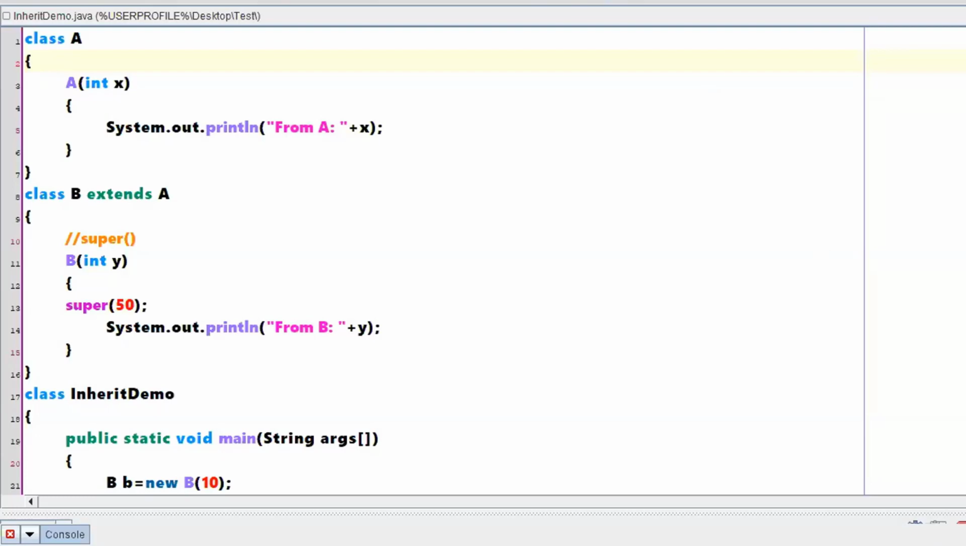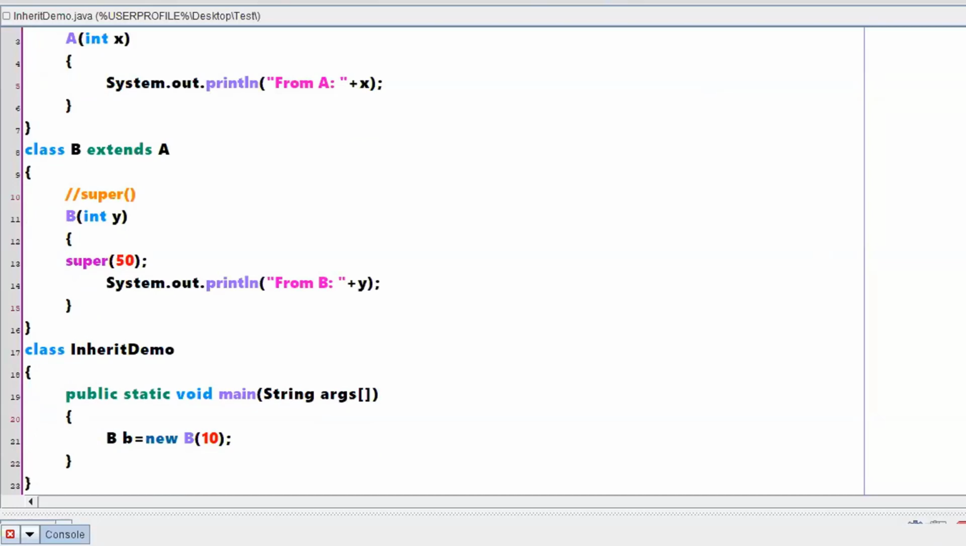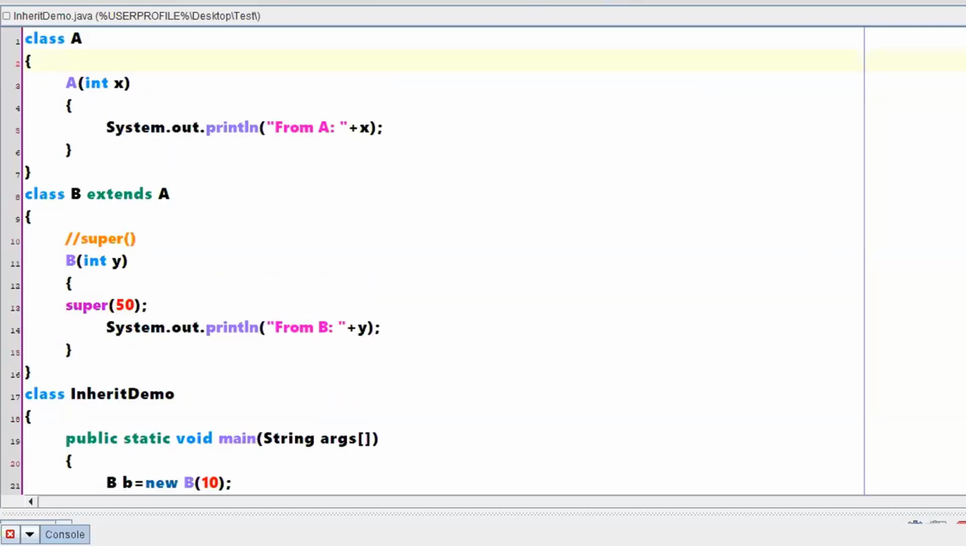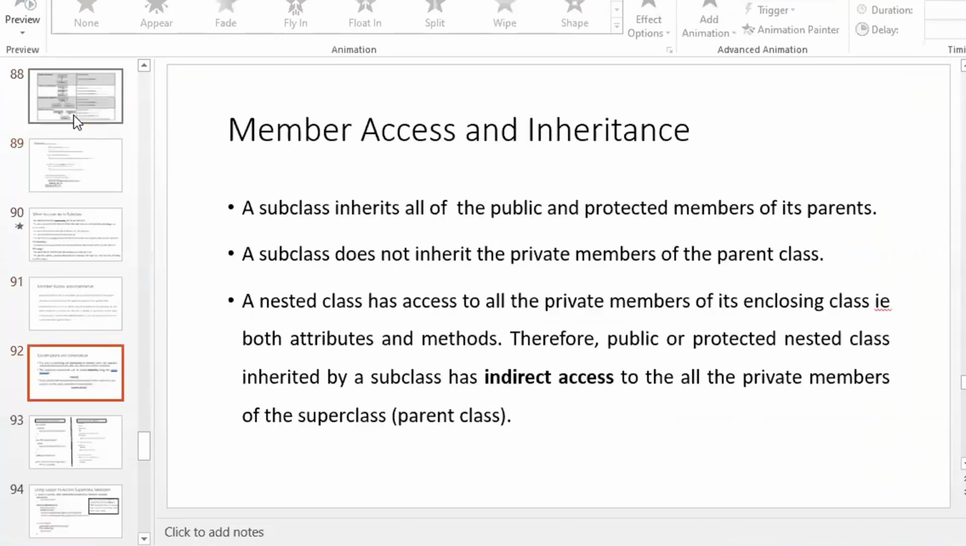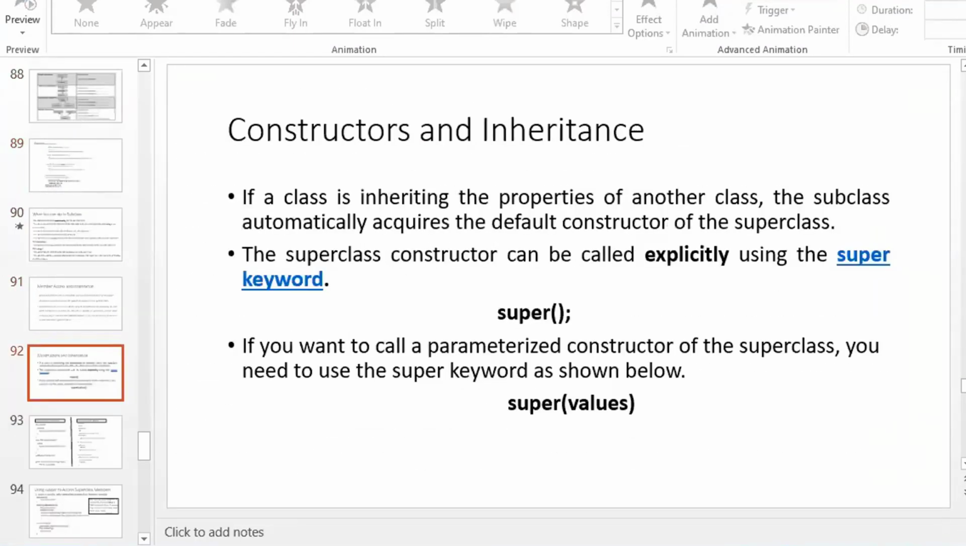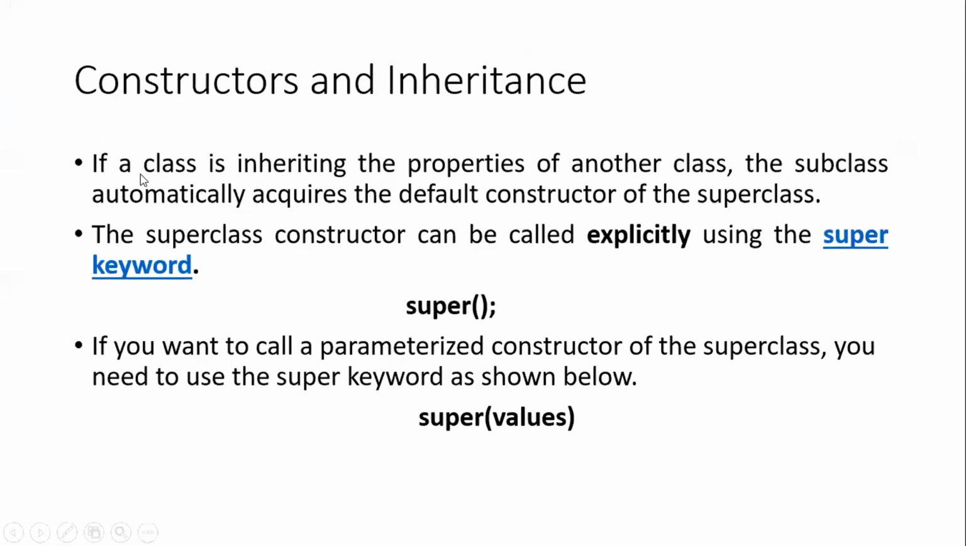Now I am just talking about variables and constructors. Shall we quickly see the statements in the PPT? Ultimately your PPT will be a reference for your study, so that is the reason why I am following that particular PPT. Okay, so there are a few statements defined with respect to super.